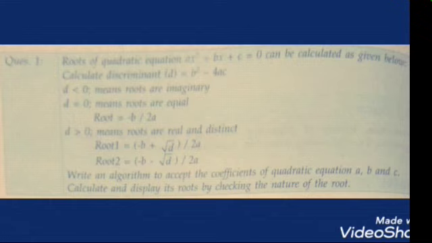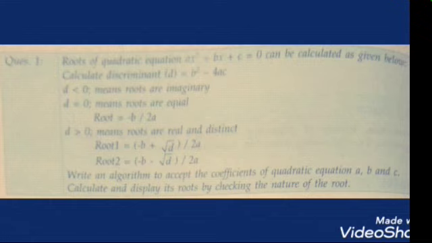If d is less than 0, it means roots are imaginary. If d is equals to 0, it means roots are equal, then we have to calculate the roots which are given as minus b by 2a. Then if d is greater than 0, that is, discriminant is greater than 0, that means roots will be real and distinct. So what you have to do, you are calculating first root. Root 1 is minus b plus square root of d divided by 2a, and root 2 is minus b minus square root of d upon 2a.